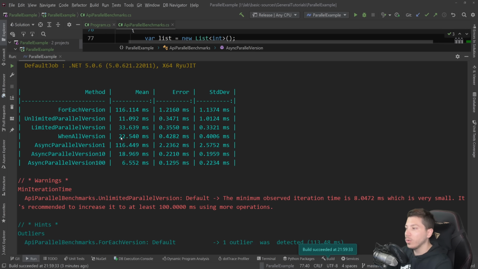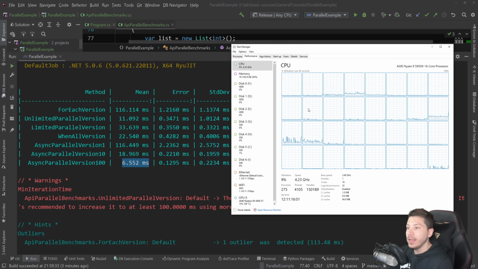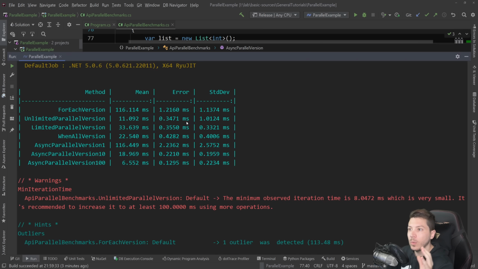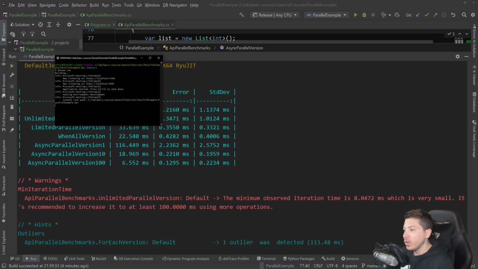And then we go to the parallel async version, which mixes both of them. With one thread, it has the very same performance as the foreach version, effectively happening in serial fashion. With 10, the degree of parallelization gives 18 milliseconds, so pretty fast. But when we set it to 100, it made use of as much CPU as possible and it went to 6 milliseconds. And actually, the spike that you saw on the CPU wasn't even because of this benchmark running. It was due to the web API I'm running over here. That was the process consuming the most CPU.